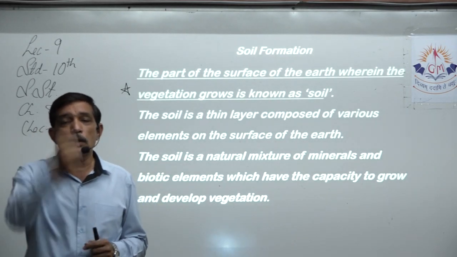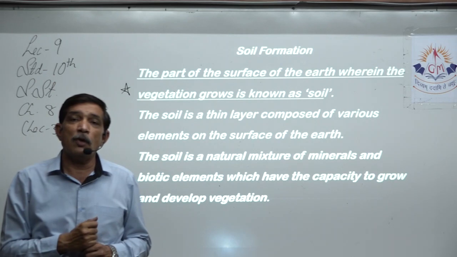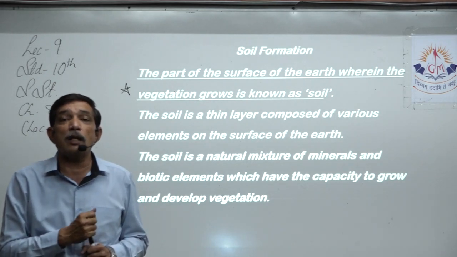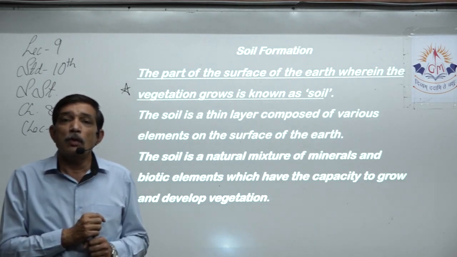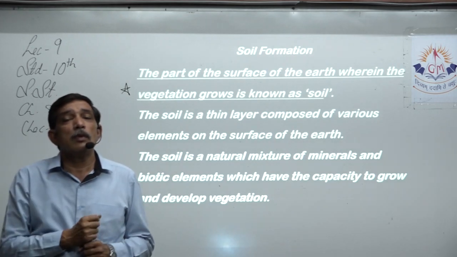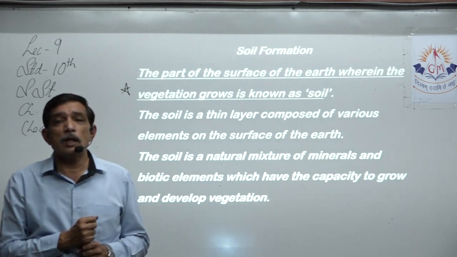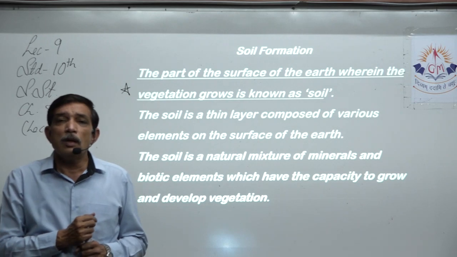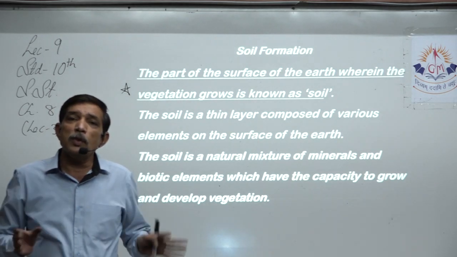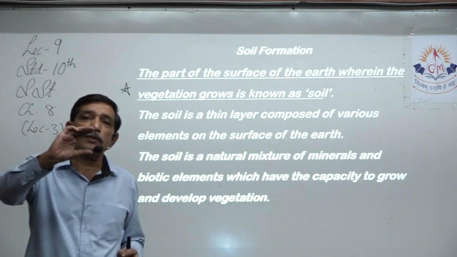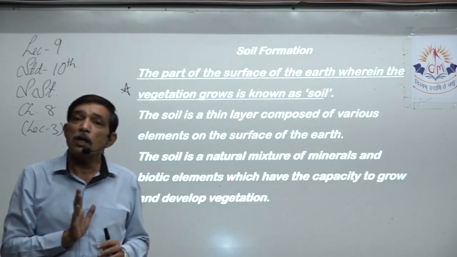If you snap out a wheat plant or a rice plant which is fully grown, you just try to pull it out from the earth, it won't resist much, because the roots don't go too deep. The roots hardly go this much deep in the soil.